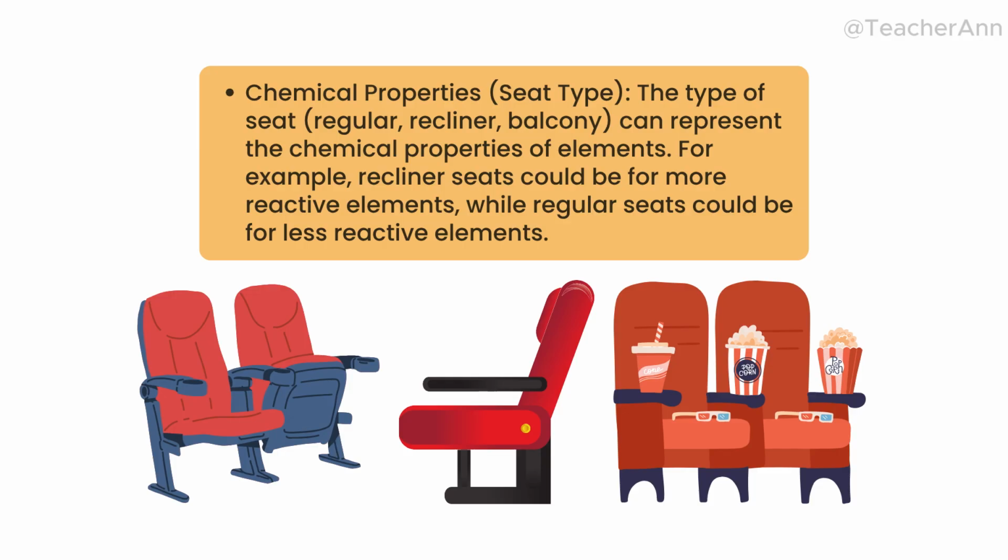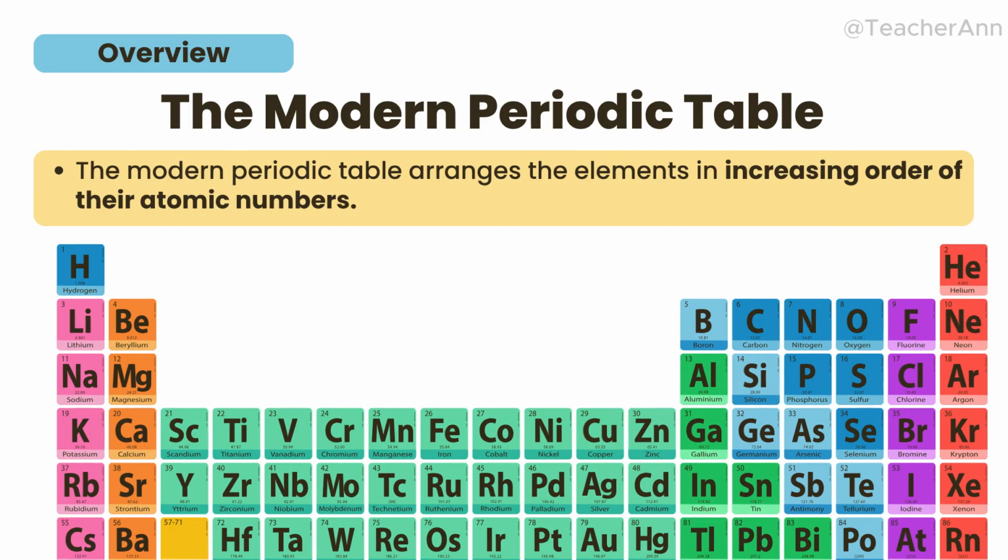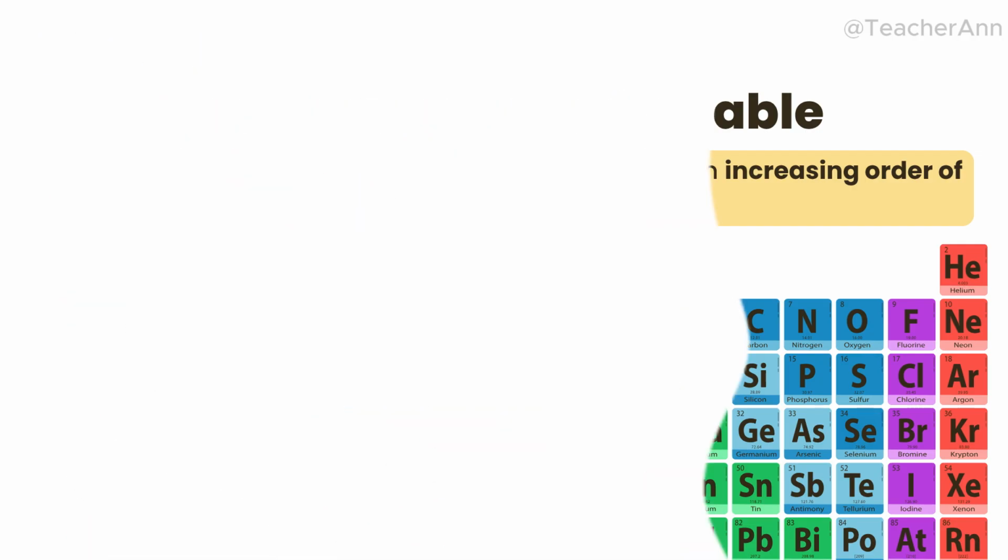Okay, so now let's see how scientists finally arrange it all. The modern periodic table is arranged by increasing atomic number, and that's the number of protons in an atom. This rule makes everything logical and predictable. Patterns appear naturally. So let's look closer at what's actually written inside each element box. Titingnan natin kung ano ba yung nilalaman ng bawat box ng element.